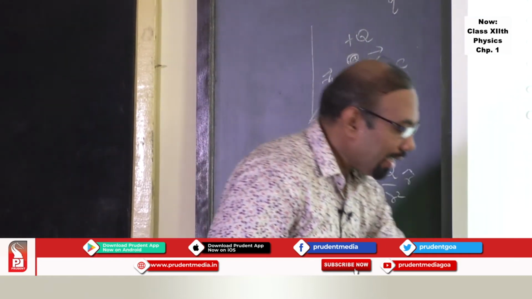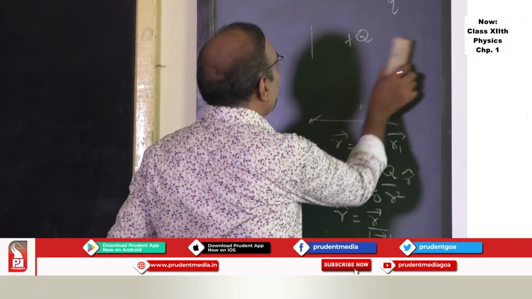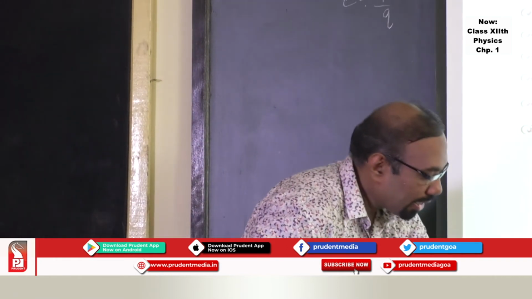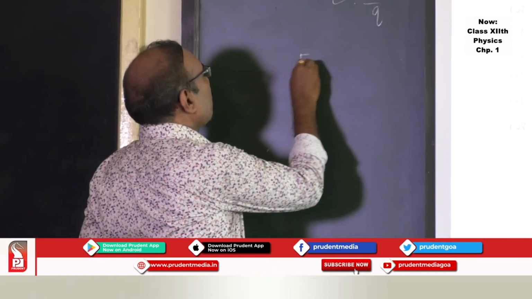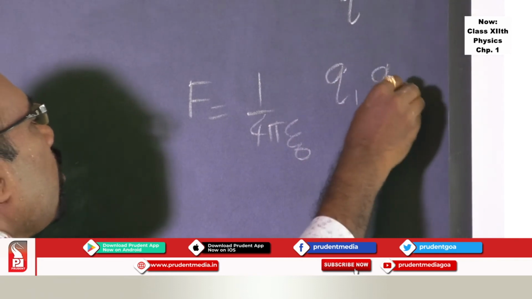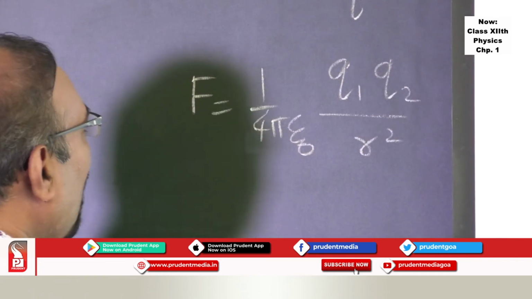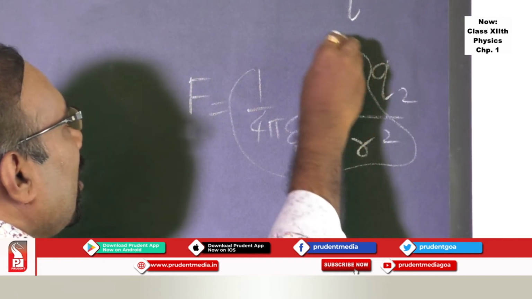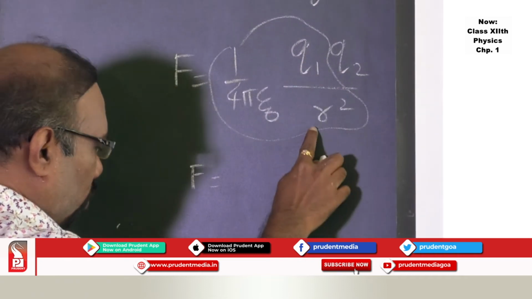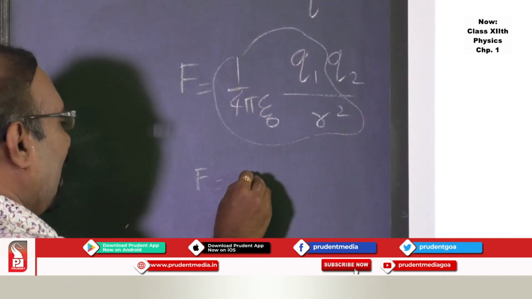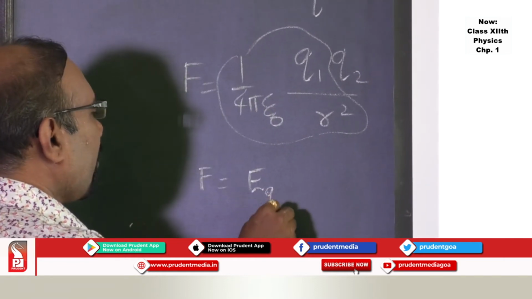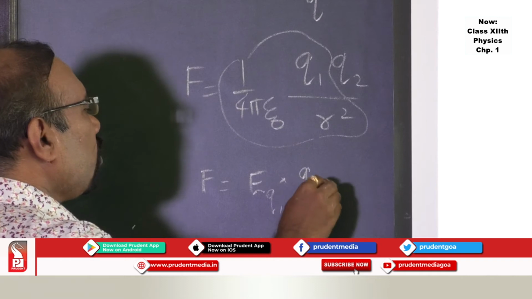Then, one can also get electric field relation in terms of electric force by using Coulomb's law. F is equal to 1 upon 4 pi epsilon 0 q1 q2 upon r square. Now, this part, 1 upon 4 pi epsilon 0 q1 upon r square, is nothing but electric field due to charge q1, into charge q2.